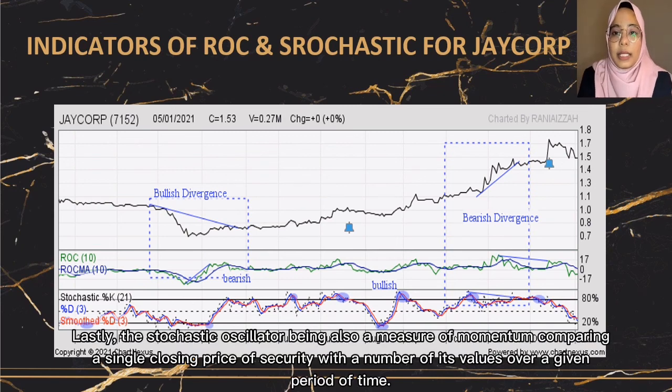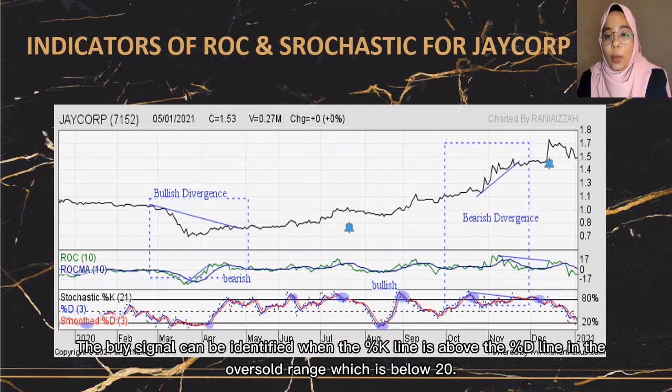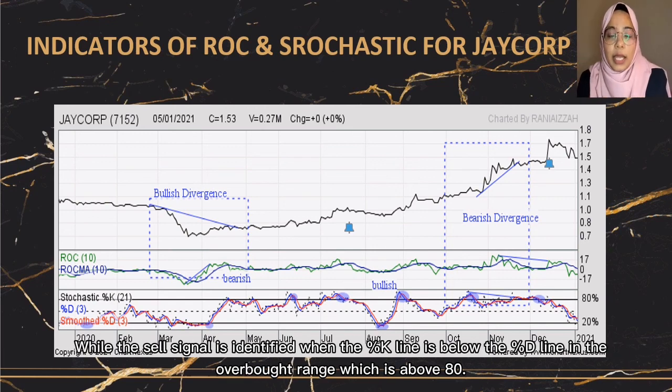Lastly, the stochastic oscillator is also a measure of momentum, comparing a single closing price of a security with a number of its values over a given period of time. The percentage K is referred to as the fast and more sensitive indicator, while percentage D is referred to as slow and takes more time to turn. The buy signal can be identified when the percentage K line is above the percentage D line in the oversold range, which is below 20, while the sell signal is identified when the percentage K line is below the percentage D line in the overbought range, which is above 80.